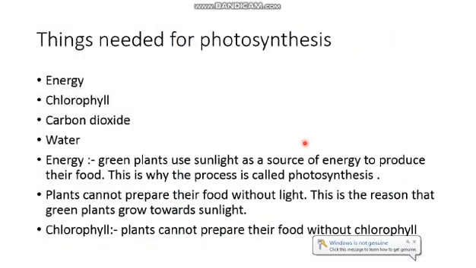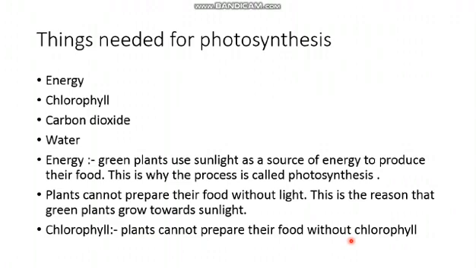If sunlight is there, the sunflower turns to where the sunlight is. Similarly, all plants require sunlight to prepare their food. And chlorophyll: plants cannot prepare their food without chlorophyll.